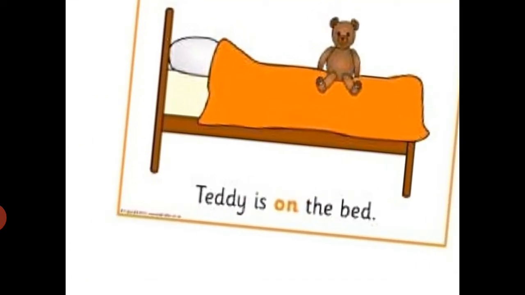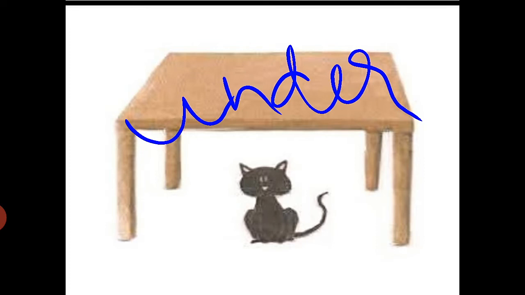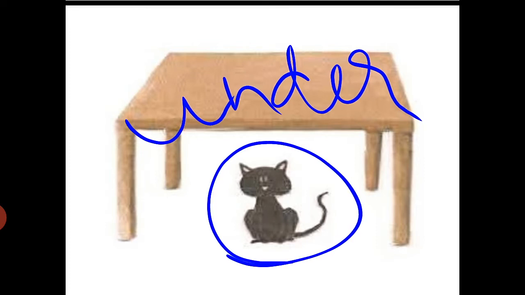Here is one example. Teddy is on the bed. Where the teddy is sitting? It is on the table. The teddy is on the table. This on is preposition. Can you answer me this question? Where the cat is? Yes, it is under the table. So this position of the cat is a preposition. It shows the preposition.